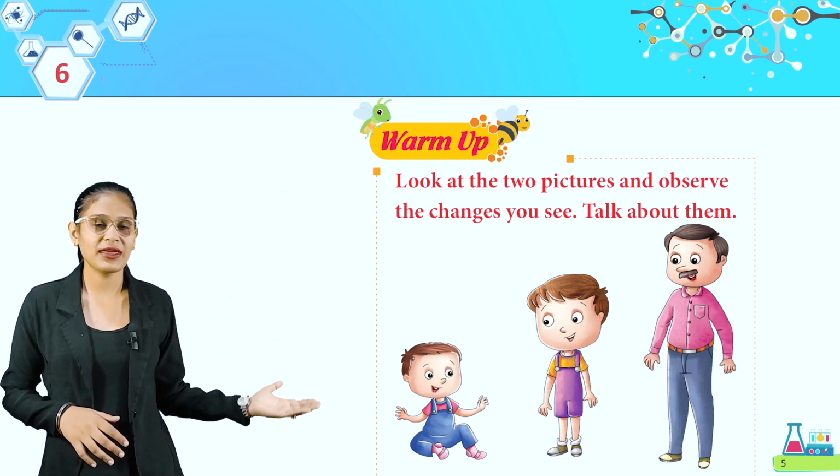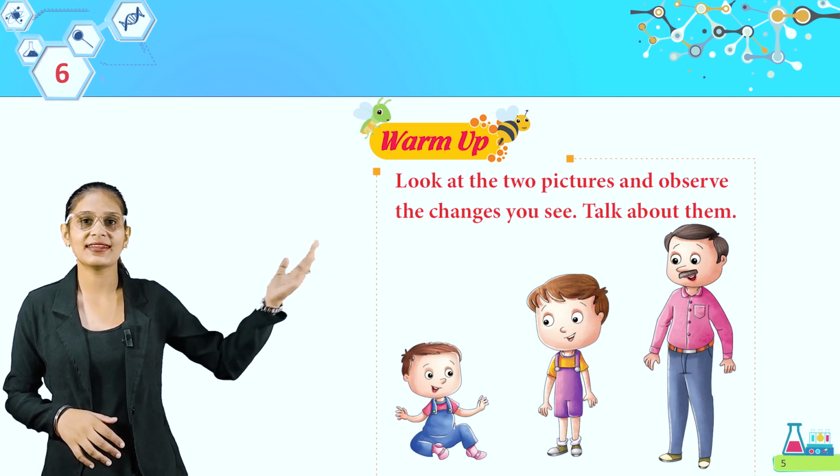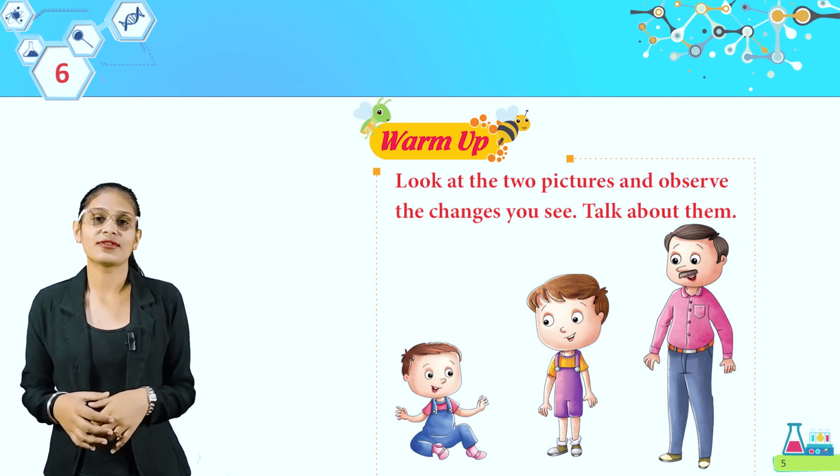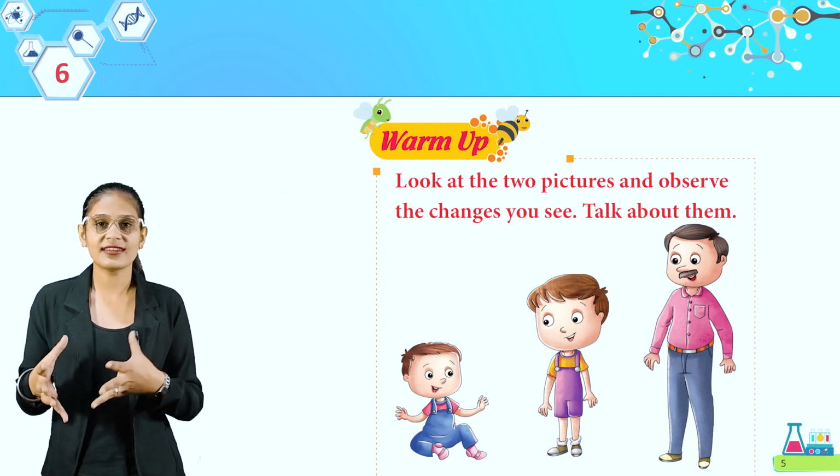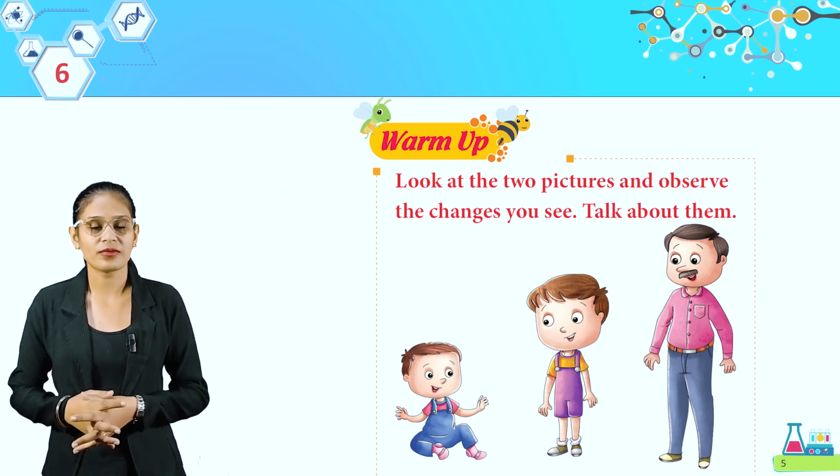Here is a baby, then he became a child, then an adult. So there is a difference. There is a change. So क्या चेंज हुआ है? एज चेंज हुई है. सो दीज आर द थिंग्स जो हम चेंज अपनी लाइफ में ऑब्जर्व करते हैं.